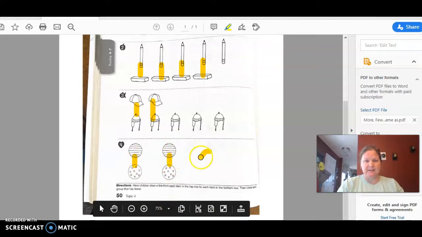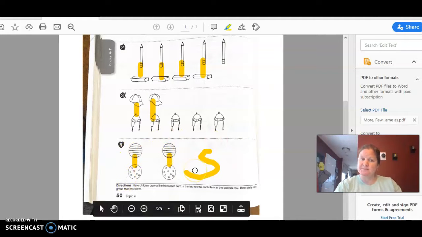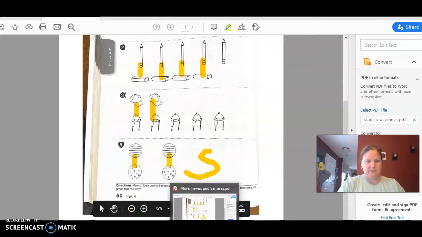I'm going to write an S. Can I write an S? Same. Oops. It's hard to write with this. All right, I'm just going to leave my S. Same, right? They're equal. There's 2 marble stripes and 2 polka dots. Good job.